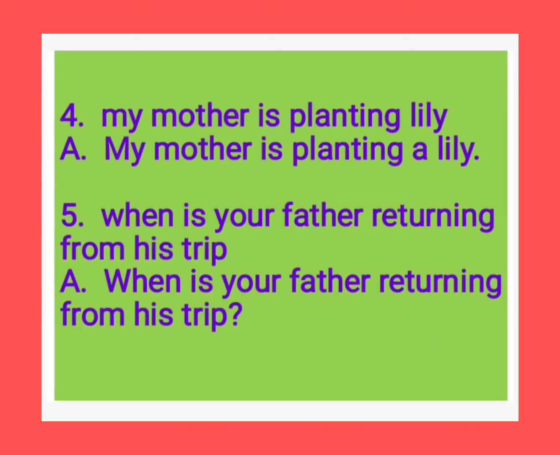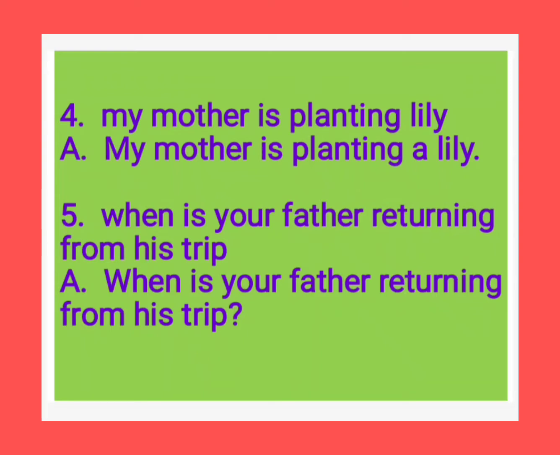Now children, we see the fourth and fifth. The fourth one is, my mother is planting a lily. It's a statement. Statements mean which end with a full stop. So the starting letter M should be capital. My mother is planting a lily. At the end of the sentence, a full stop.